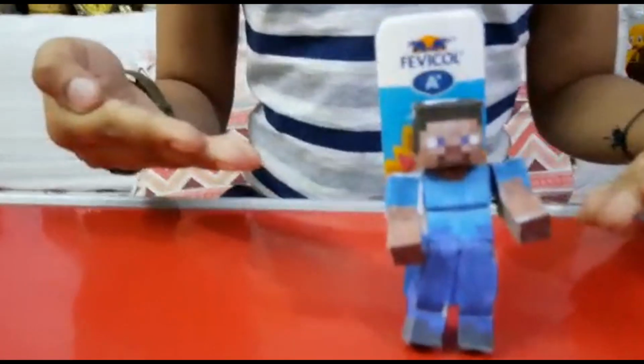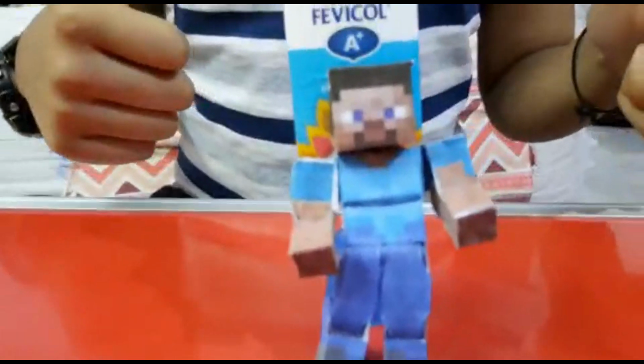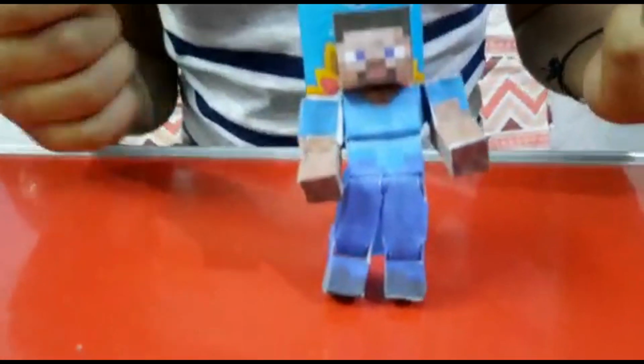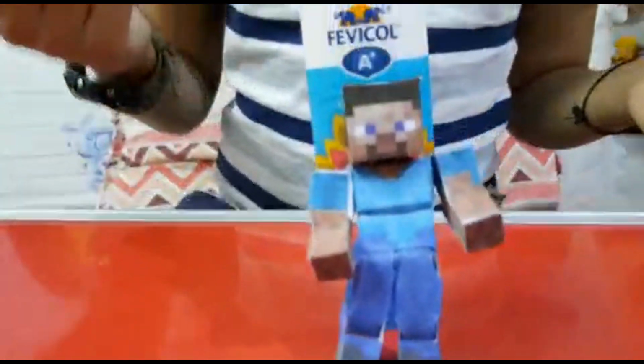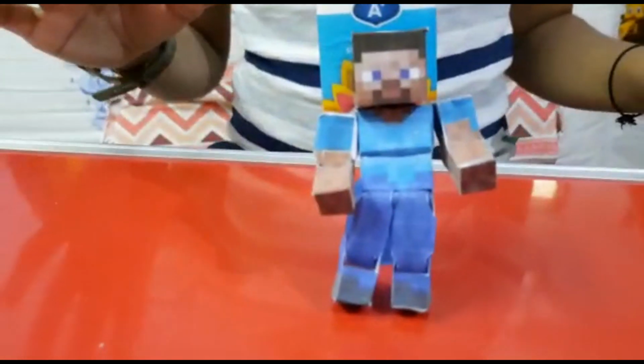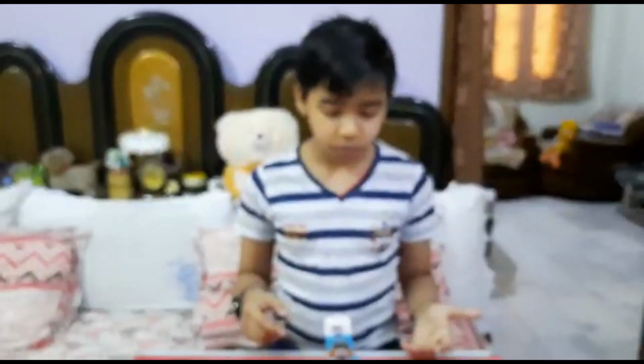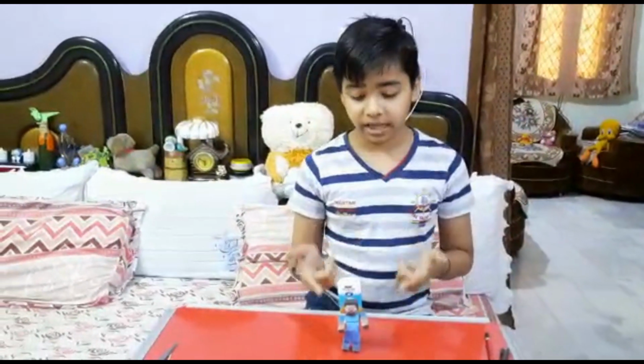So you can see guys, this is our Steve, and it is finished, and the final result is this. It can move its arms, legs, its face, everything it can move, and this is like an action figure, you can say. And now it is ready for the Ender Dragon fight in Minecraft. So I hope that you like this Steve.